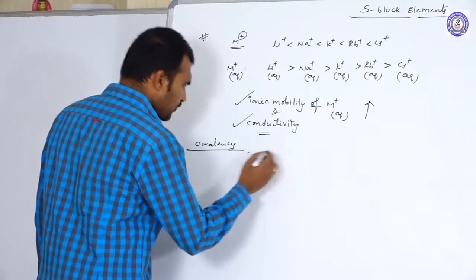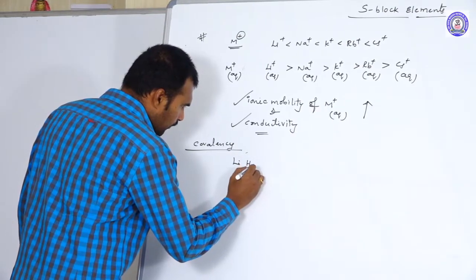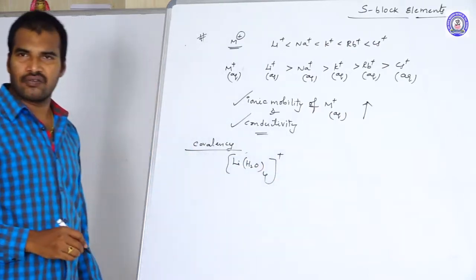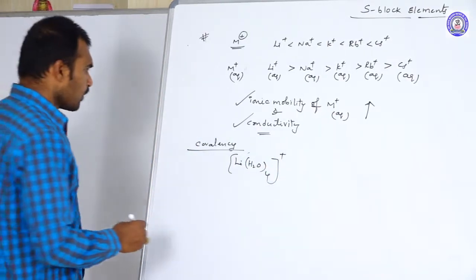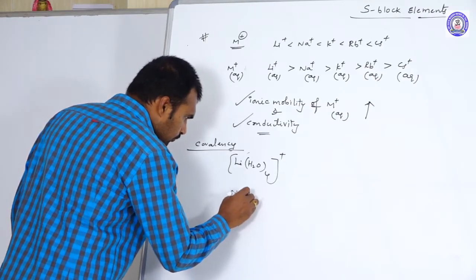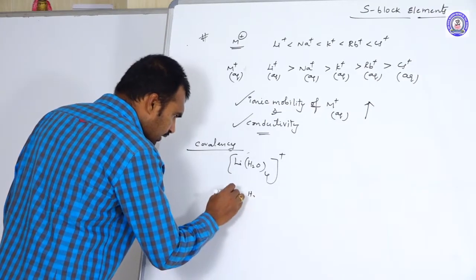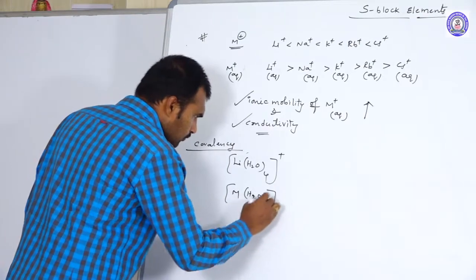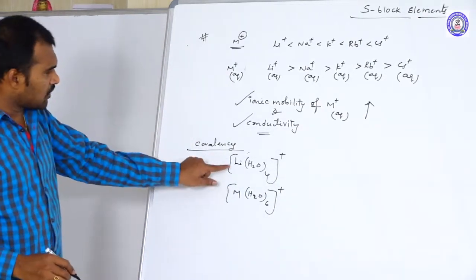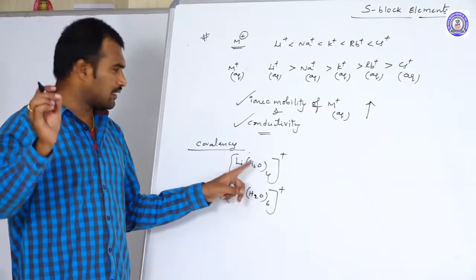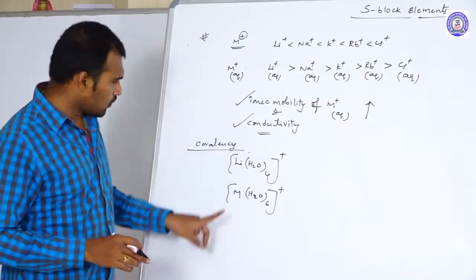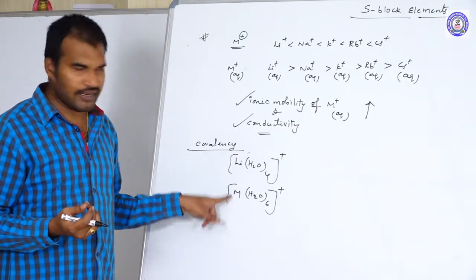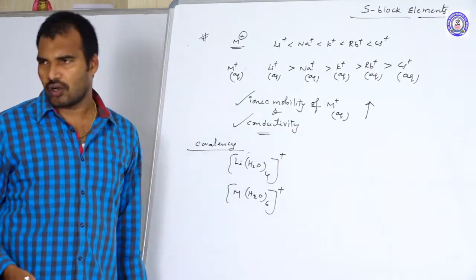Lithium can form the tetra aqua lithium plus complex ion, whereas all the remaining metal ions form M(H2O)6. That means lithium can form only tetrahedral or square planar complexes, whereas all other metal ions of the 1A group can form octahedral complexes.